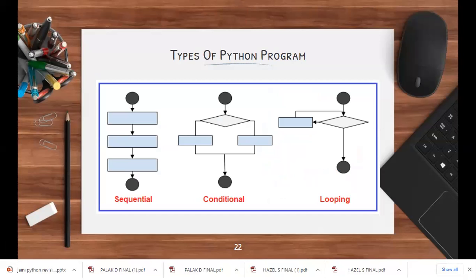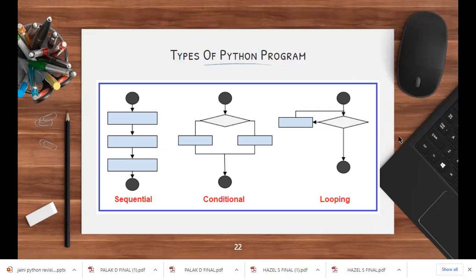Sequential means that program runs one after the other. That entire flow of control is absolutely straight. You finish the first line of program, then the second line of program, then the third line of program. There are no jump statements. There is no decision making. There is no conditions given. It's a very simple program. These are the sequential programs.